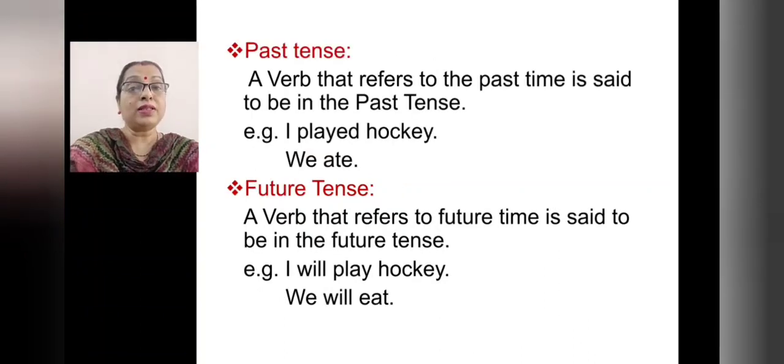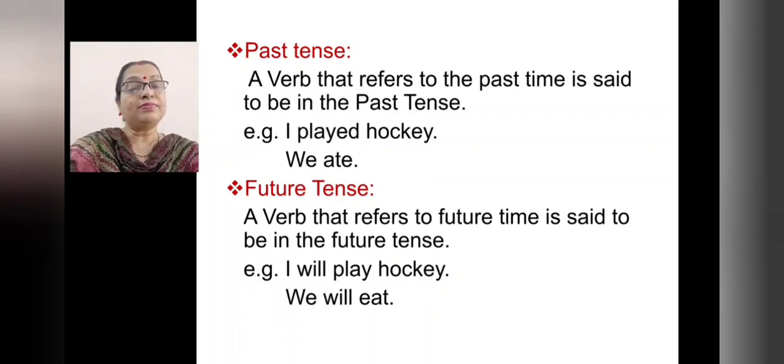What do you mean by past tense? A verb that refers to the past time is said to be in the past tense. So, example, I played hockey. So, where is the verb here? Played. Then, we ate. So, where is the verb here? Ate. So, it tells about the past tense.